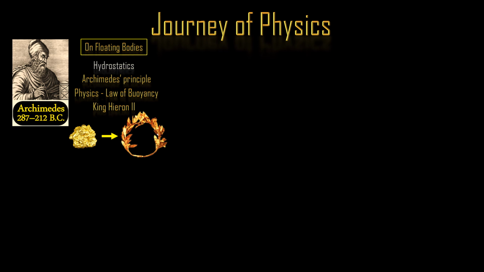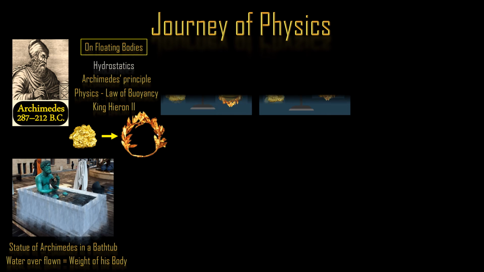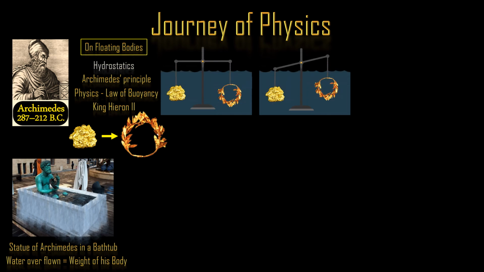Archimedes happened to go to bathe in a tub. On getting into the tub, he observed that water ran out over the tub. He realized that the water overflowing from his body was equal to the volume of his body. Knowing that gold was heavier than other metals the goldsmith could have substituted in, Archimedes had his method to determine that the crown was not pure gold. Forgetting that he was undressed, he went running naked down the streets from his home to the king, shouting, "Eureka!"